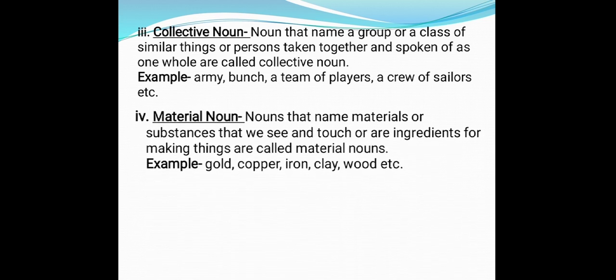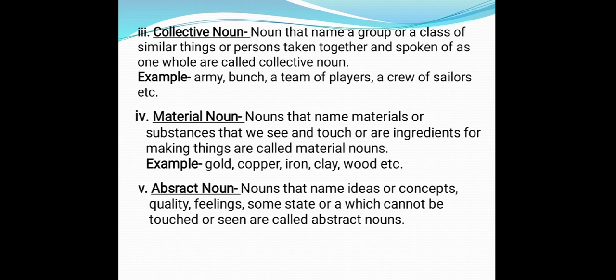Now next is material noun. Nouns that name materials or substances that we can see or touch, or that are ingredients for making things, are called material nouns. Anything which helps us to make things, or which we can see or touch, will be considered a material noun, like gold, copper, iron, clay, wood, etc. Children, one more thing to keep in mind: a material noun becomes a common noun when there is an article before it or if the noun is in plural form.